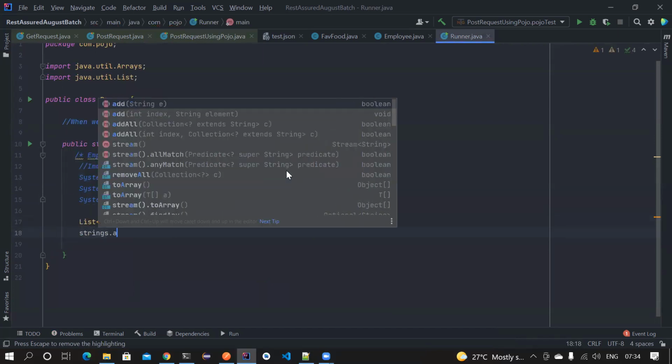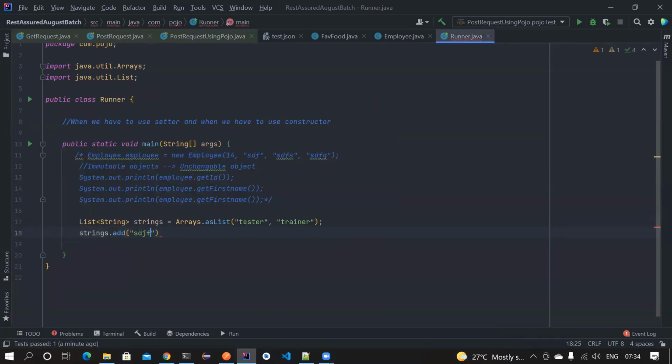suppose if I try to add a new one, it won't allow, because whatever the list that is getting generated out of asList is basically fixed length. The size will always be 2. Maybe you can change the values inside that, but let's try it. I'm trying to change it. Let's see what's the error it's showing.